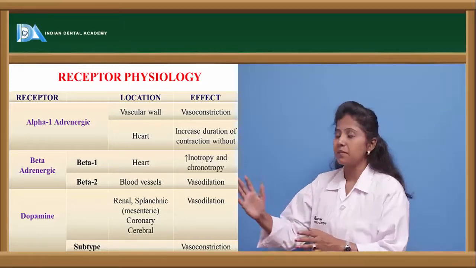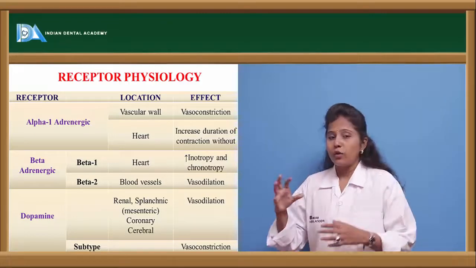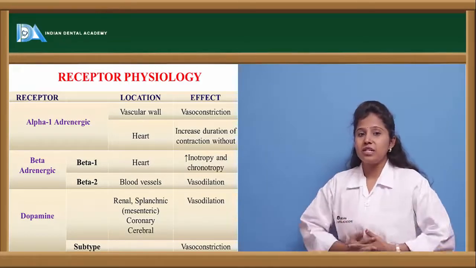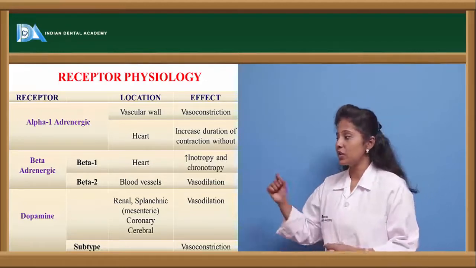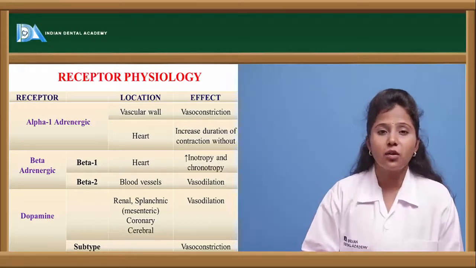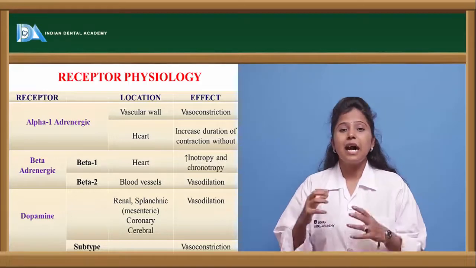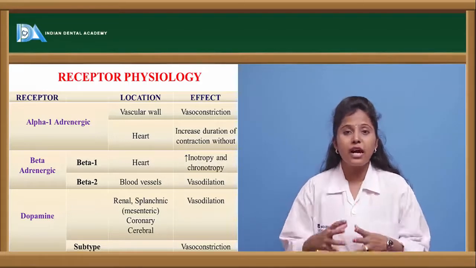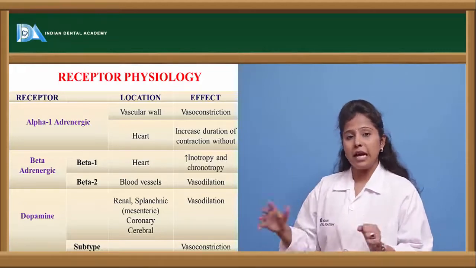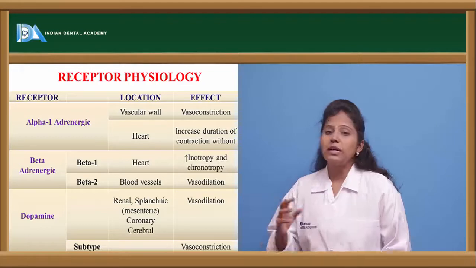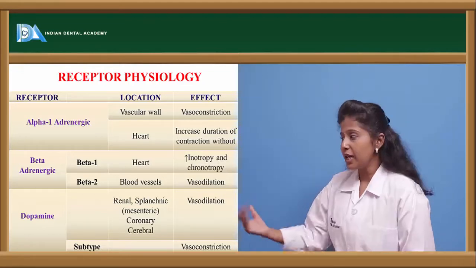So beta 1 receptors are present in the heart and beta 2 receptors are present in the blood vessels. So what is the effect of beta 1 receptor stimulation? If the beta 1 receptors on the heart are stimulated, it causes increased inotropy and chronotropy effects. Increased inotropy and chronotropy means the heart rate and force of contraction of the heart will be altered if the beta 1 receptors in the heart are stimulated. Whereas in blood vessels, it causes vasodilation, the dilation or relaxation of the blood vessels.